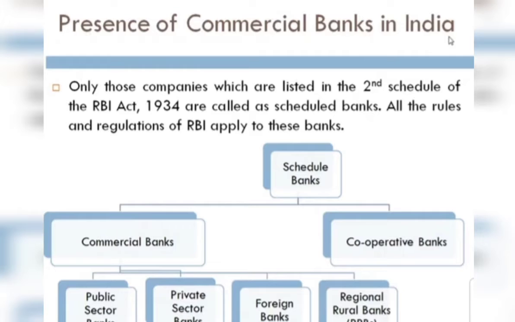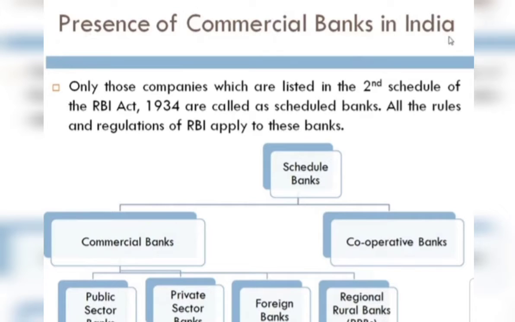Now here is the last topic related to commercial banks in India, that is the presence of commercial banks in India. Commercial banks in India operate in the public as well as the private sector. Now you can see that only those banks which are listed in the second schedule of the RBI Act 1934 are called scheduled banks. Only the banks listed under the second schedule come under scheduled banks.